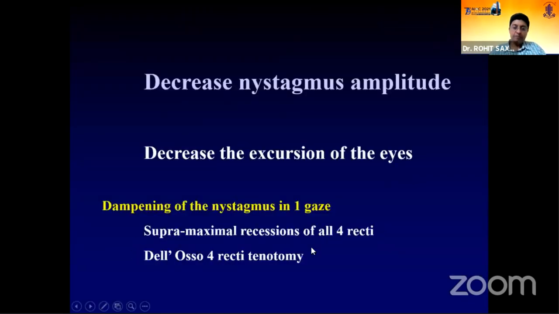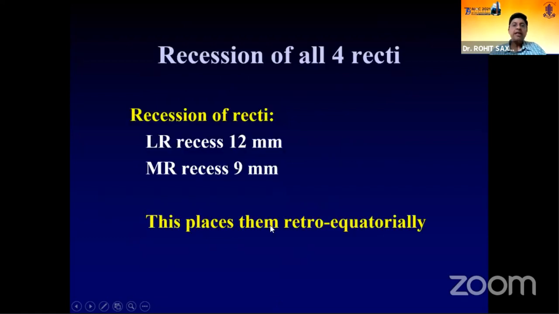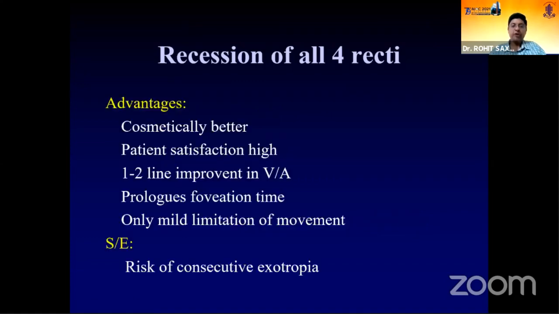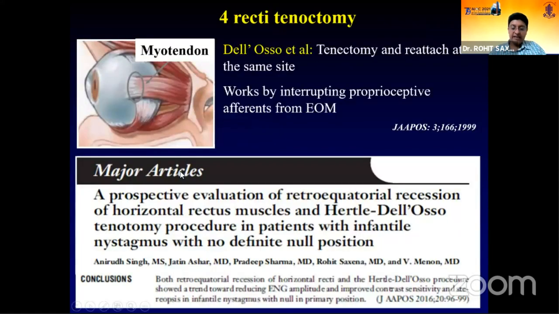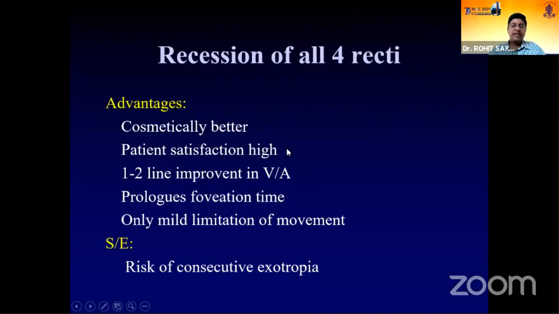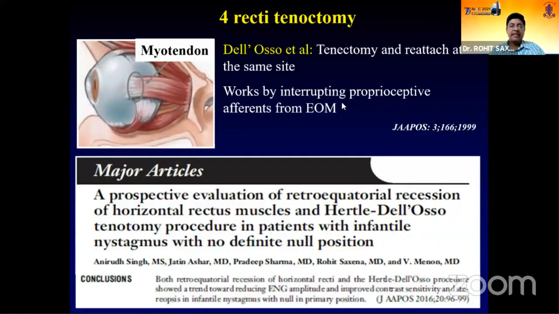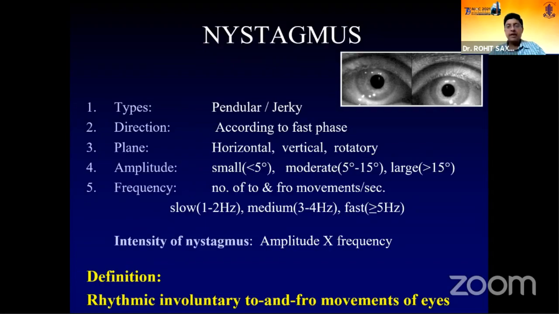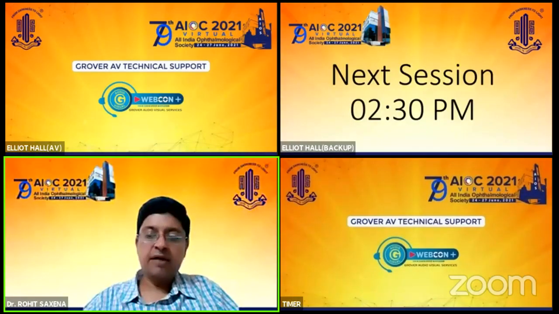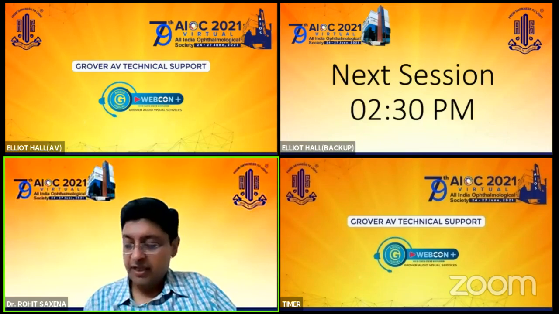Dampening of the nystagmus can be done by supramaximal recessions or the Hertel-Delosso procedure. In supramaximal recession, you do a 12 mm recession of both lateral recti and 9 mm recessions of both medial recti, and this places them retroequatorially. Although this has a risk of consecutive exotropia, it is definitely useful, at least in the initial period. The alternative is the Hertel-Delosso procedure, where they disinsert, do a tenotomy, and then reattach the muscle. This has been found to be fairly effective, but both of them tend to come back over time.